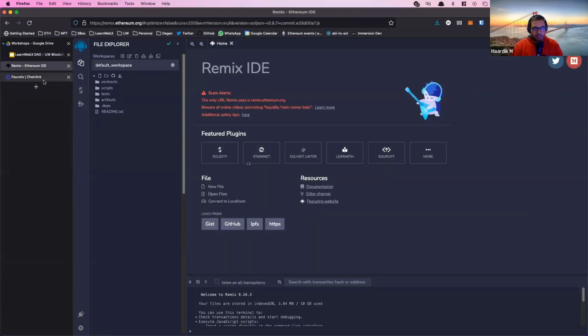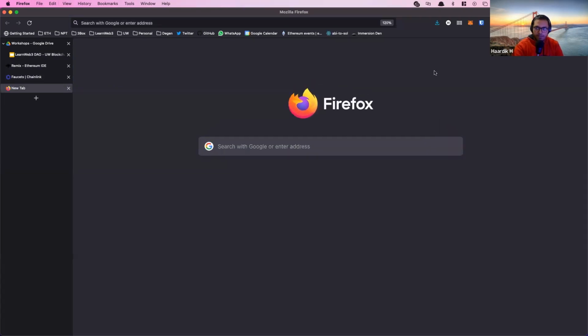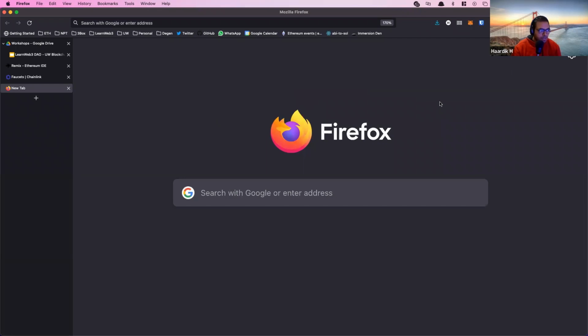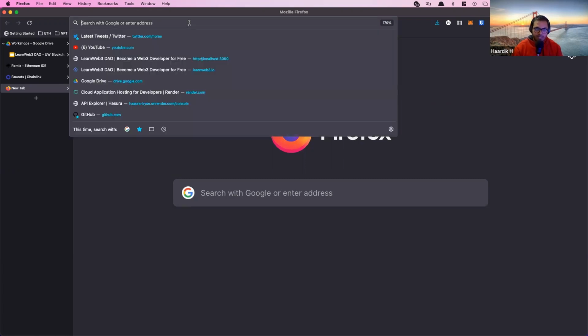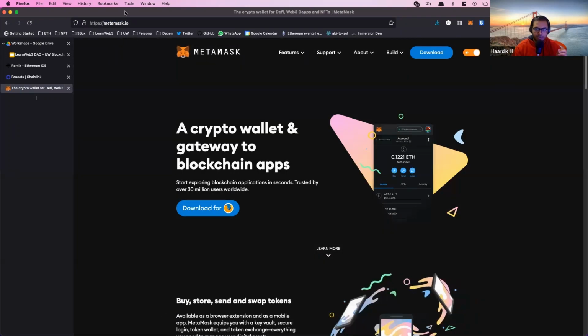Oops, this is for later. So we're going to be using a bunch of different tools. Let me know if you need me to zoom in at any point. We're going to be using a bunch of different tools designed for beginners to make it easy to start off with Ethereum coding. First things first, once you install MetaMask, go to metamask.io, hit download, whatever. It will download as a browser extension.